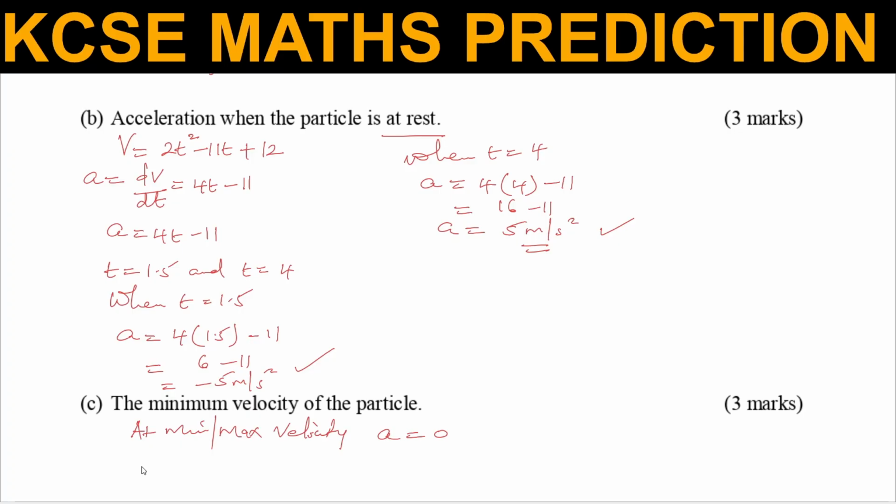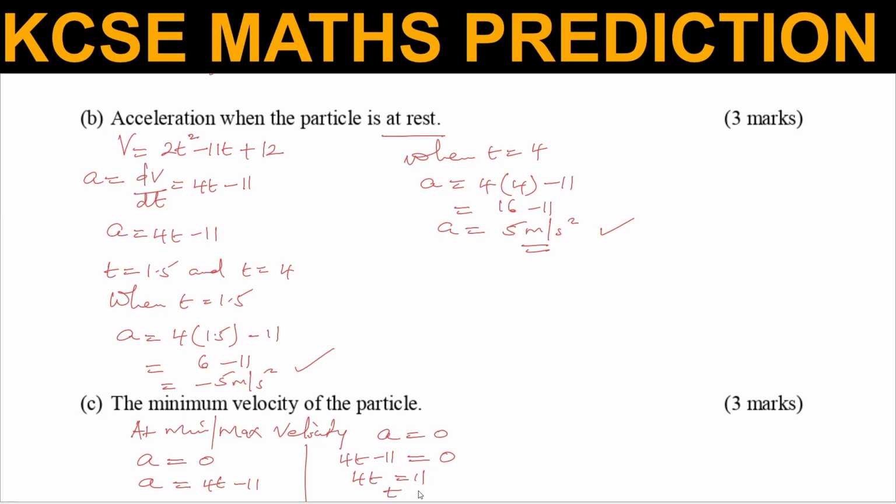So to get the time when the particle attains minimum velocity, we take acceleration, 4t subtract 11, and equate it to 0. Because at minimum or maximum velocity, acceleration will be 0.